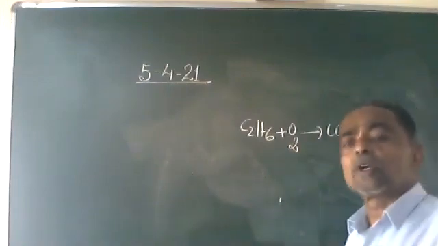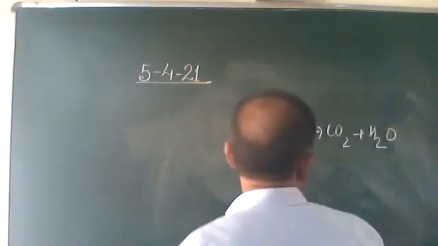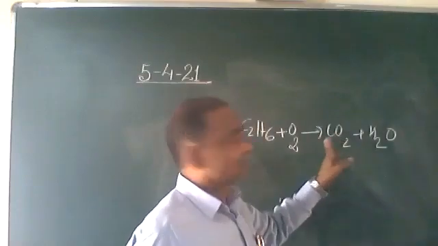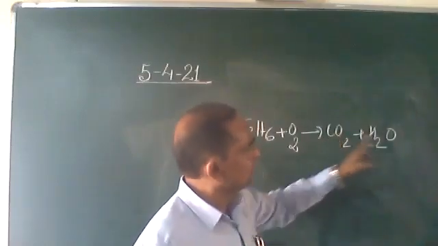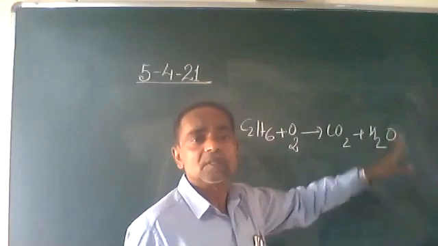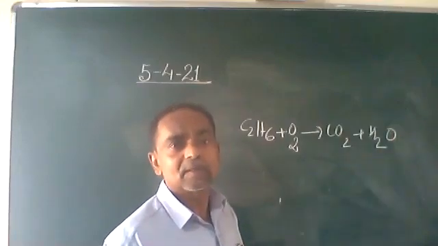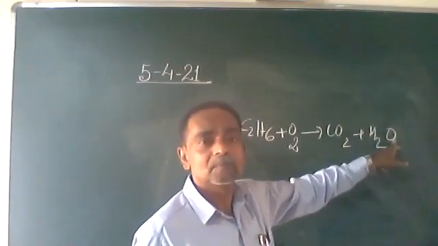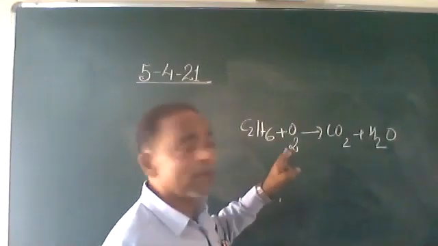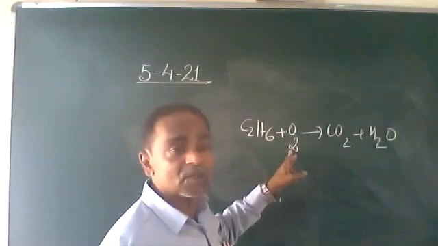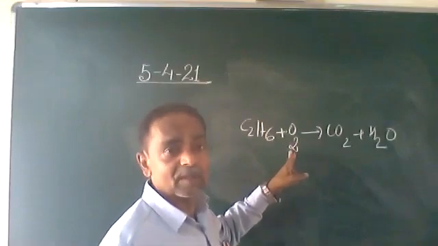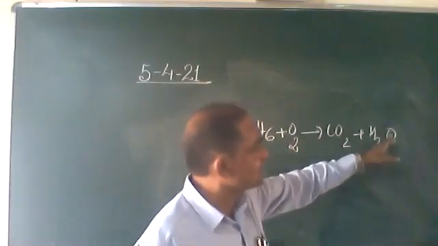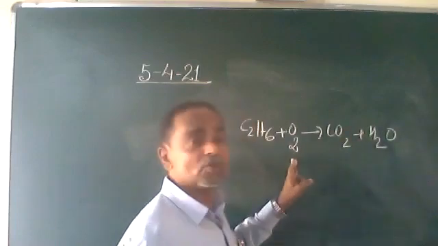Now you catch hold of any one element. Say, for example, let's see the product. There are 2 plus 1, 3 oxygen. Am I right? 3 oxygen, in CO2 and H2O. You cannot make it O3. So here it is 3, here it is 2.